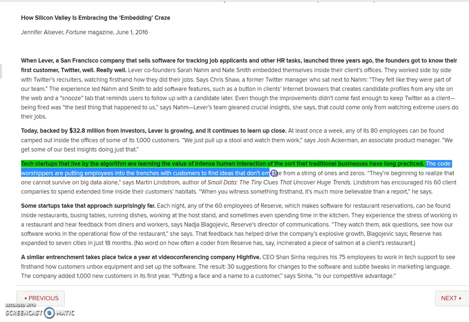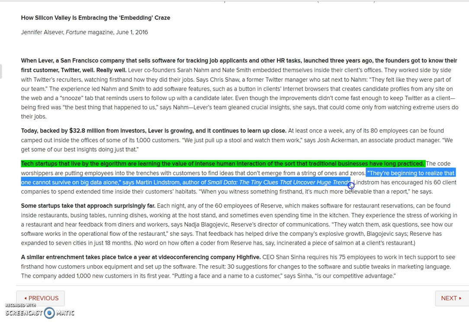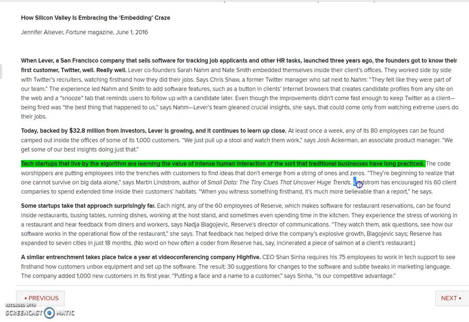They're putting employees into the trenches. Why are they doing it? Well, they're realizing they cannot survive on big data alone. And then this guy encouraging people to do that. All right, next paragraph. Some startups take that approach surprisingly far.